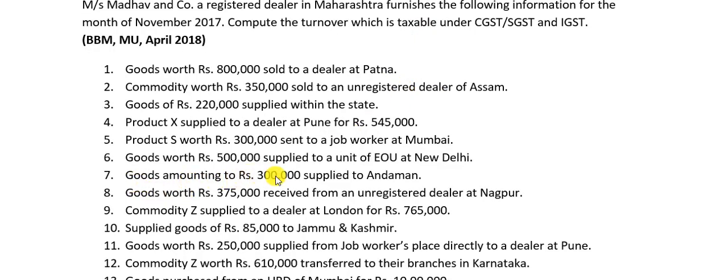The next one, goods amounting to rupees 3 lakh supplied to Andaman. Andaman is, you are sending your goods from Maharashtra, a state, to a union territory. Here many of you make this mistake of taking it as UTGST. Don't do that. Please remember, if the supplier and the recipient are both in the same union territory, only then UTGST will come. I'll repeat it once again. If the supplier of goods and the recipient, the buyer of those goods, are both in the same union territory, only then CGST and UTGST will come.